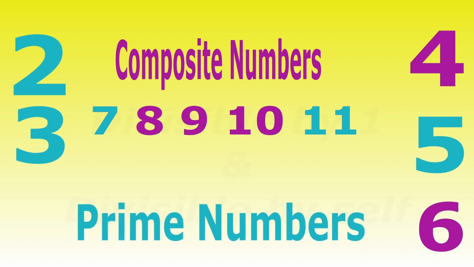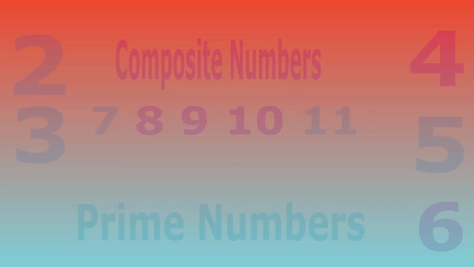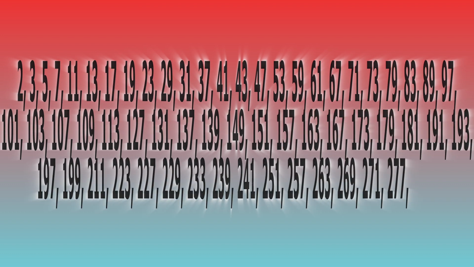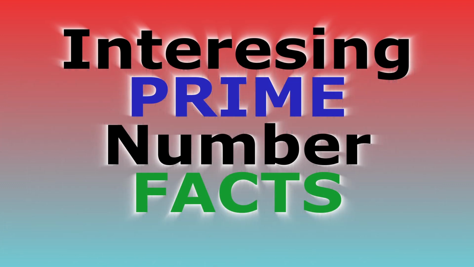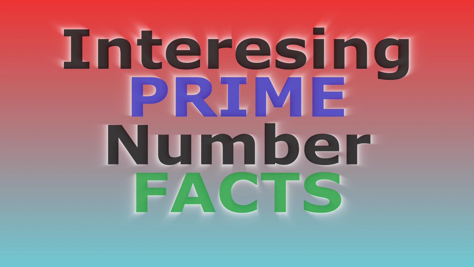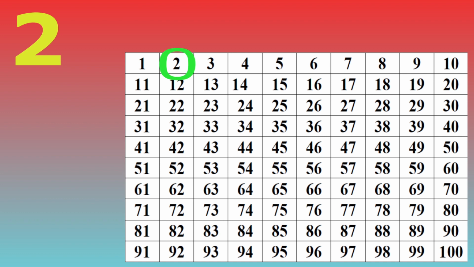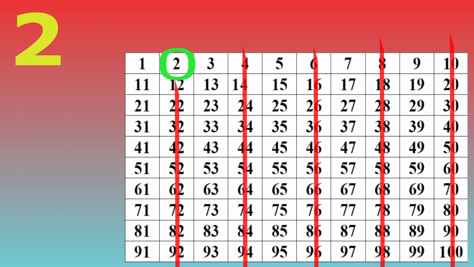So now you're in a position to at least start trying to figure out other prime numbers. You can probably find a list of the prime numbers anywhere on the internet, but there are some interesting things about the prime numbers that might help you work out at least the prime numbers between 1 and 100 without memorizing. Here are a few ideas. So let's start with one interesting fact. The number 2 is the only even prime number, so all other even numbers are not prime. Why is this?